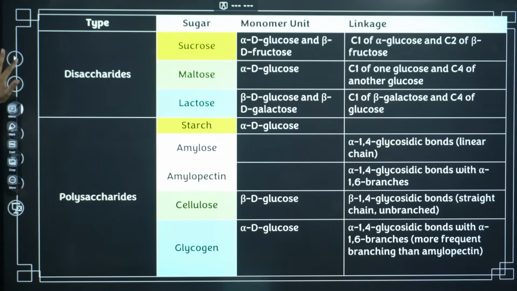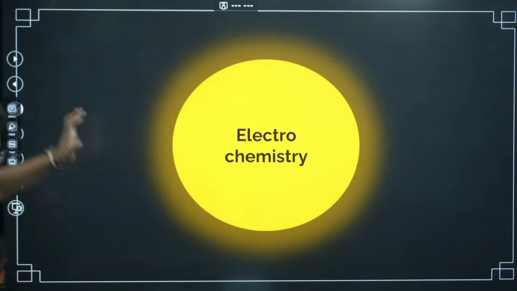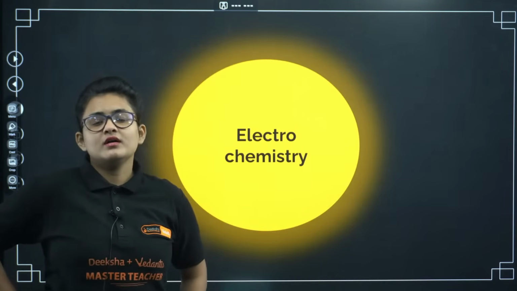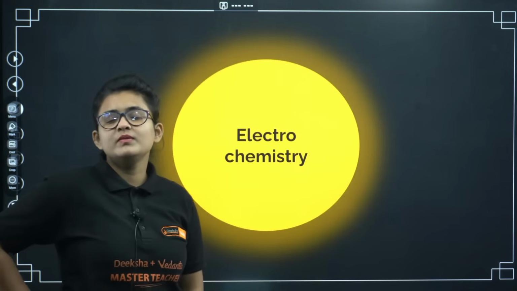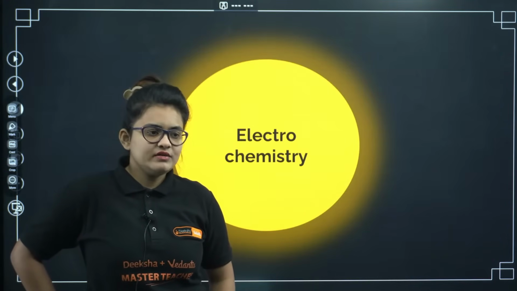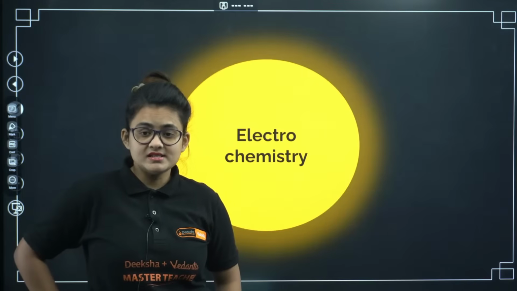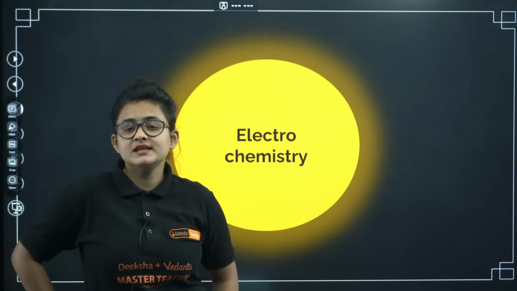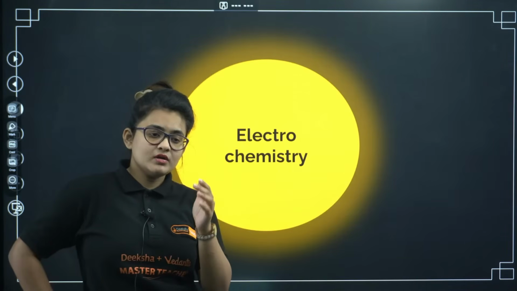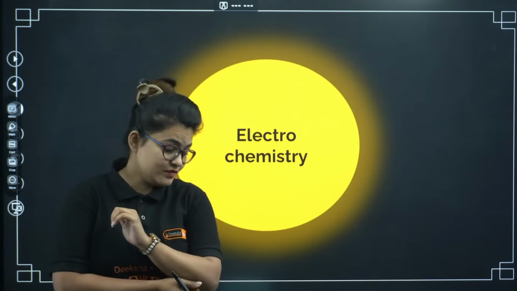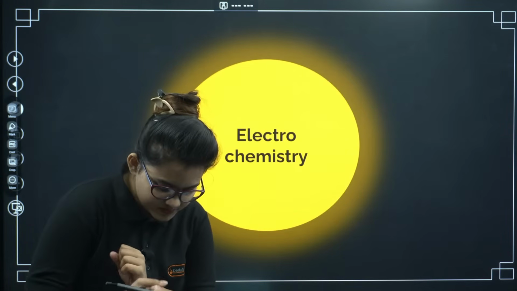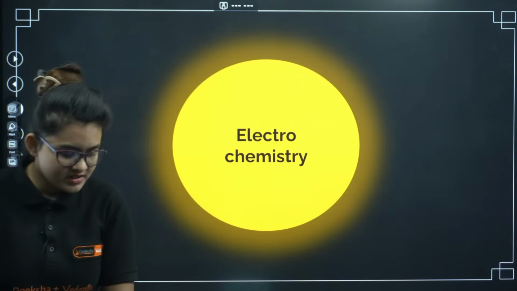Okay, now we will do a little bit of theoretical problems related to electrochemistry. For numerical problems, you can go and watch the physical chemistry session that we took last night itself. There you will see the important questions, and if you want only numericals, then you can go and watch the top 50 numericals. The session links are given in the chat itself.